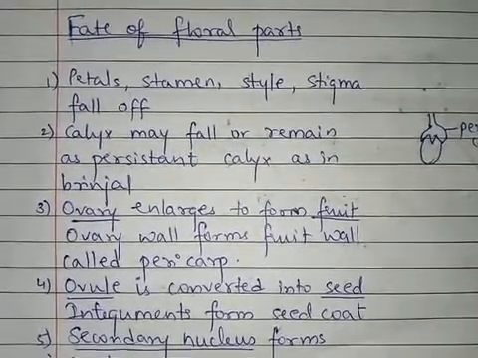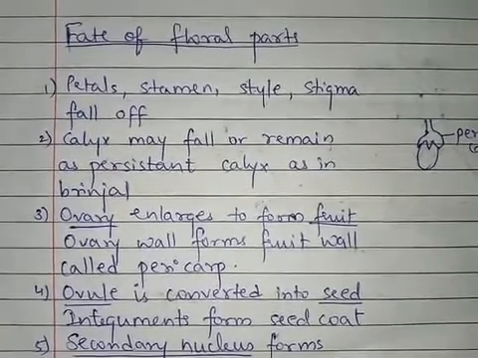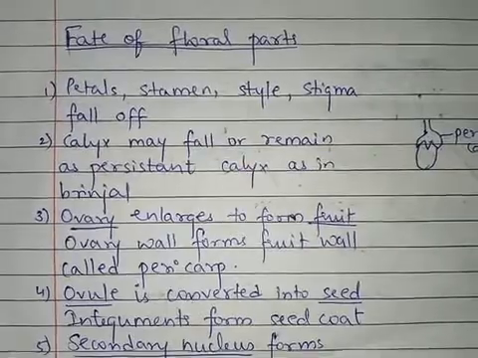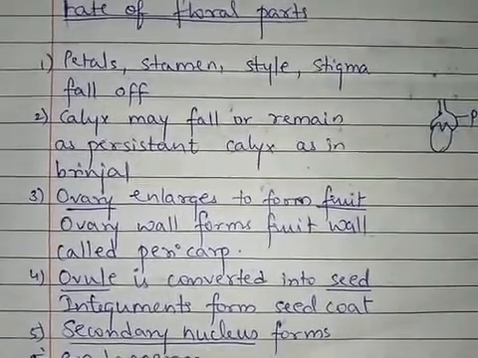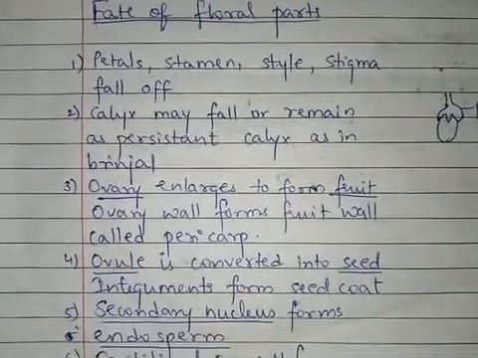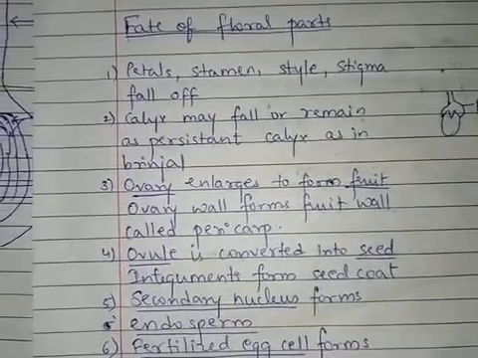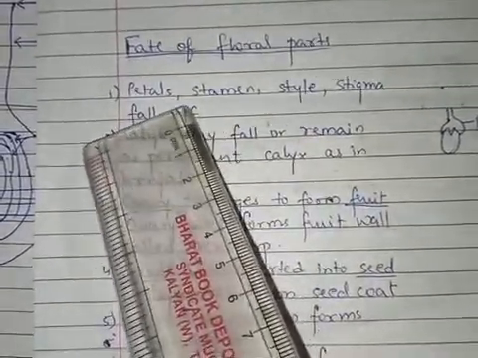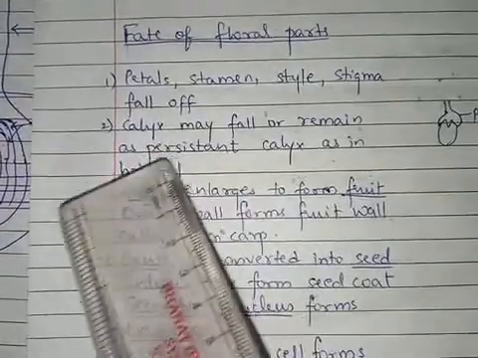So the part that is left behind is the fate of the floral parts. What happens to the different floral parts once the fertilization is over? Okay, so the first point, as you can see over here in the video: petals, stamen, style and stigma, they fall off. Petals, stamen, style and stigma will be falling off.